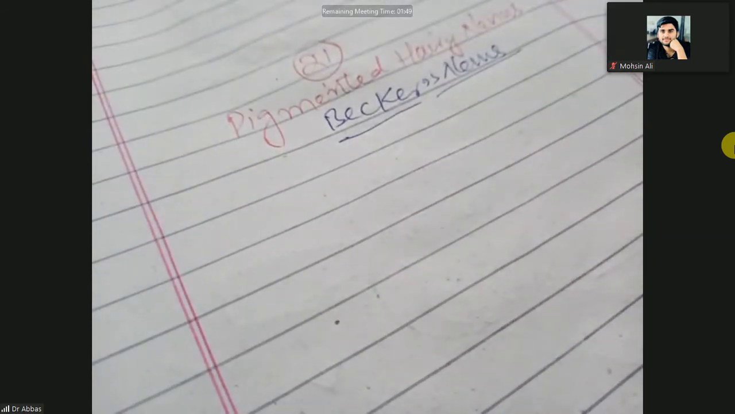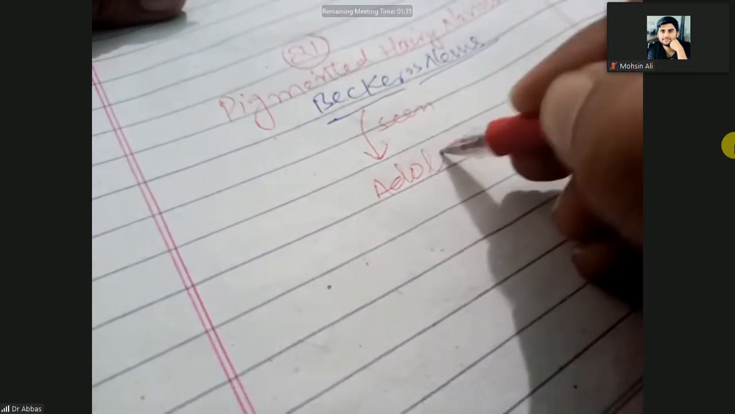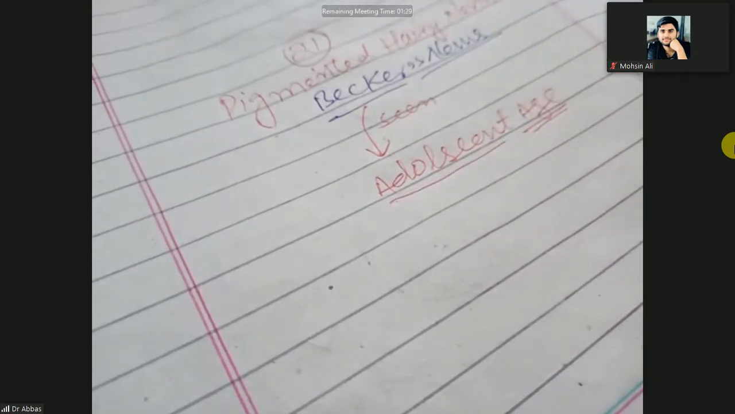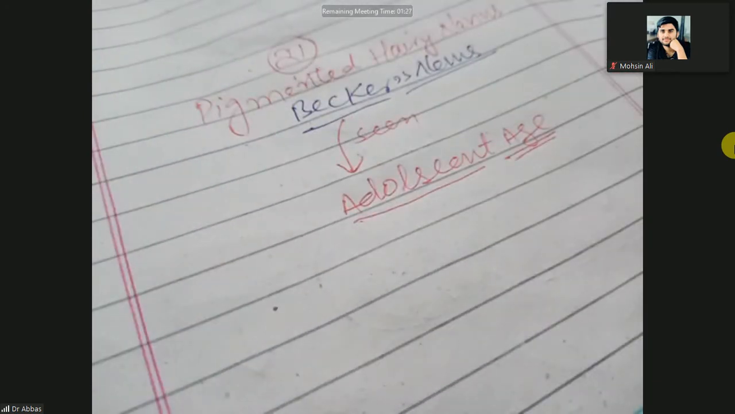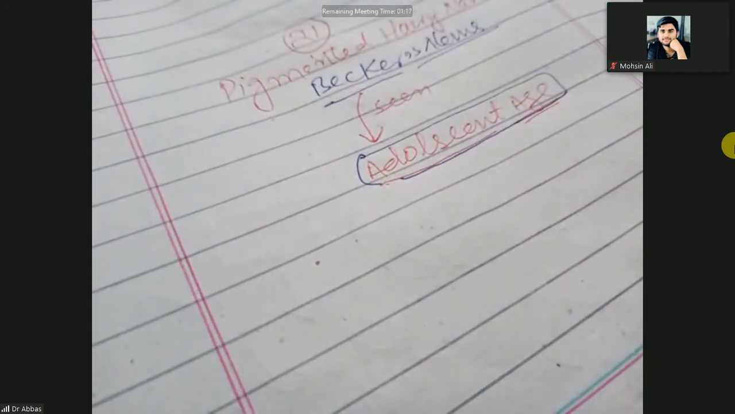Okay, so what is that? Actually, it is a birthmark. Nevus means birthmark, but it can be seen in the adolescent age. It means at the time of birth it will not be clear, but at the adolescent age it will be clear. Why is it visible in the adolescent age? Look at the clinical presentation, it will be very clear.